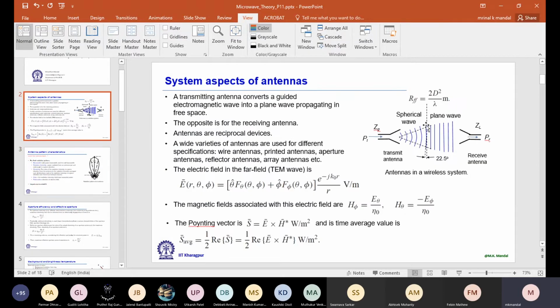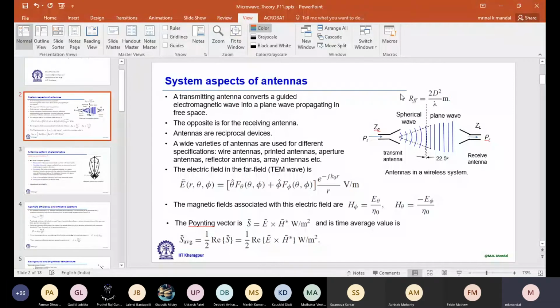There is no stringent specification of where the near field changes to the far field, but in the antenna community, typically they consider this factor: if the distance is more than 2D square by lambda, we call it far field. D is the maximum antenna dimension, and lambda is the wavelength in the propagating medium, which in this case is air.